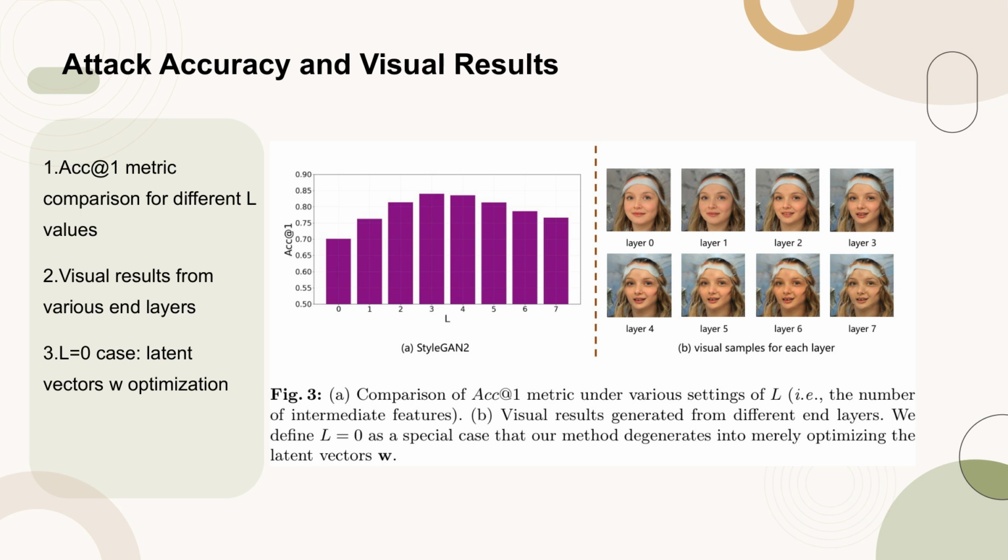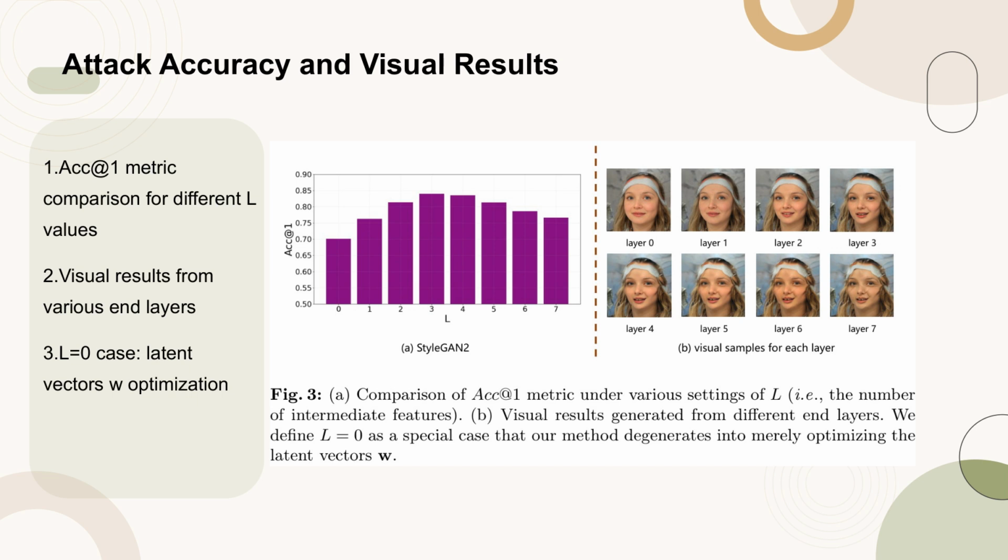Part A compares the top 1 attack accuracy, ACC at 1, across various settings of L, the number of intermediate features optimized. This comparison helps in determining the optimal number of layers for maximizing attack performance. Part B showcases visual results generated from different end layers, illustrating the impact of layer optimization on image realism and detail. Notably, the case where L equals 0 represents a baseline scenario where only the latent vectors W are optimized,